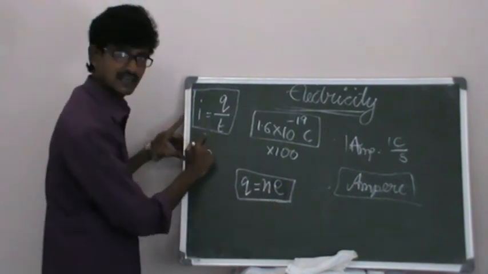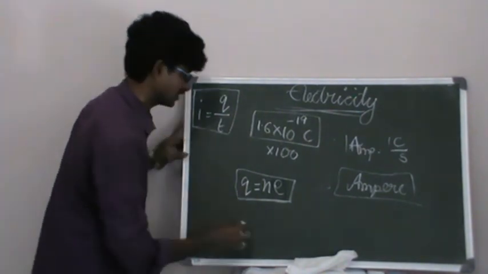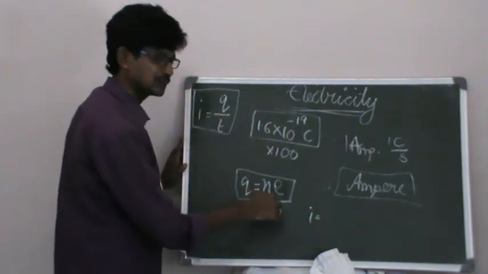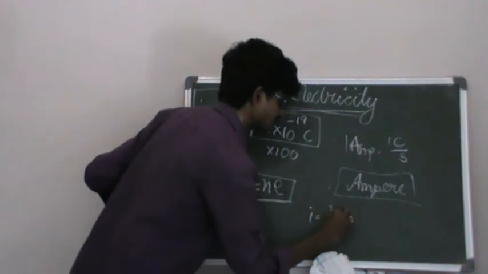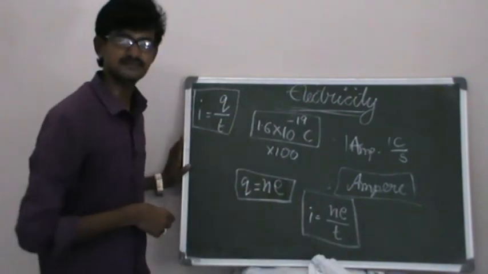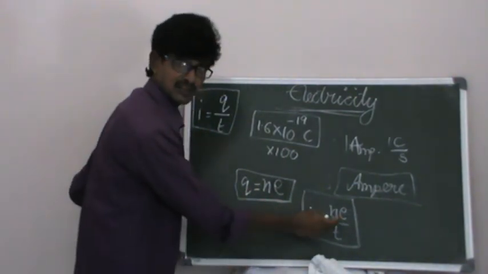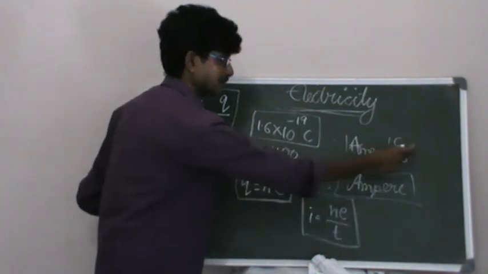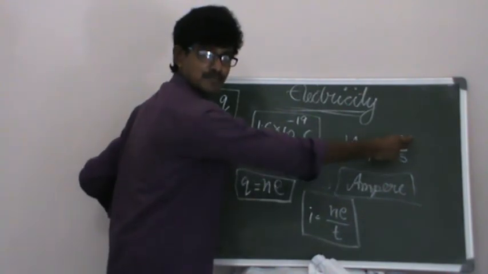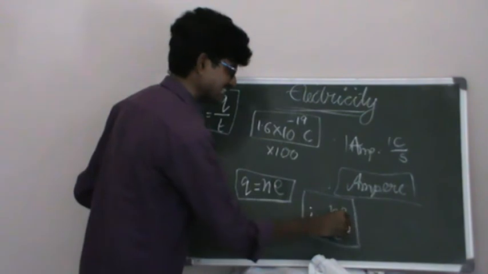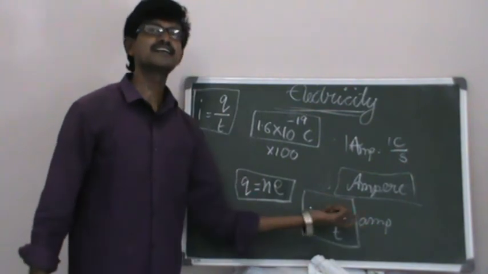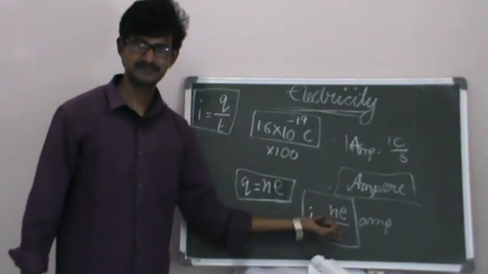So can I write this formula by substituting this value? Now we got another formula: I equals, instead of Q, I am replacing it with N into E. So I equals N into E by T. N into E is number of electrons into charge, so the unit is the same, coulomb, because charge we measure in coulombs. Unit of charge is coulombs and time is second. So these many amperes of current is said to be flowing in the conductor.